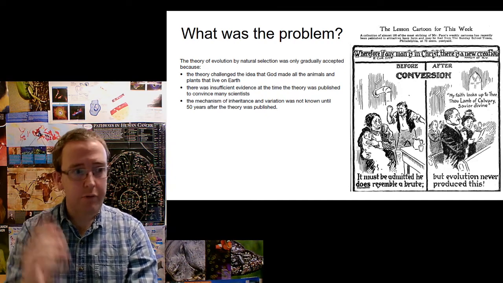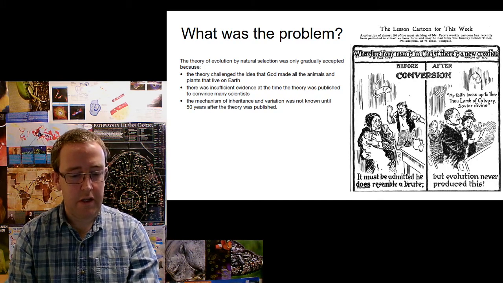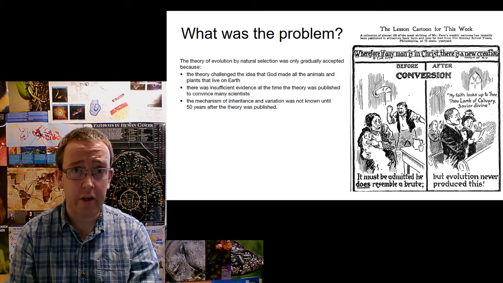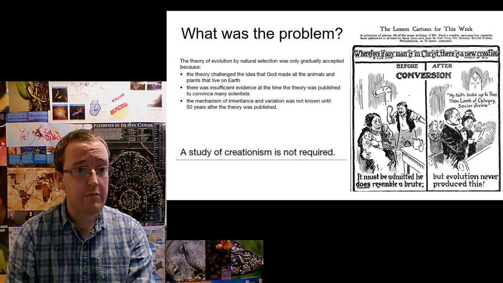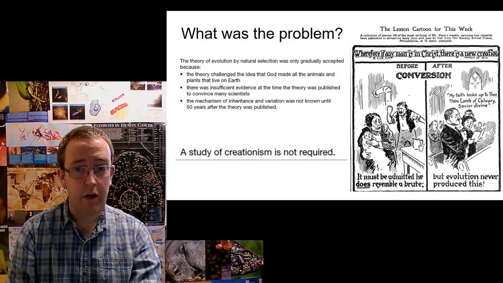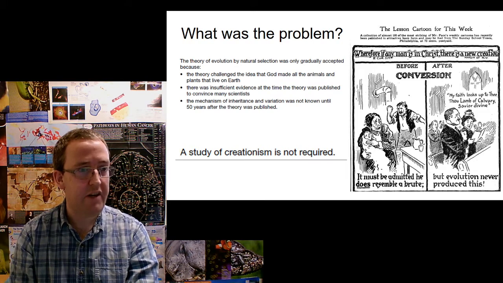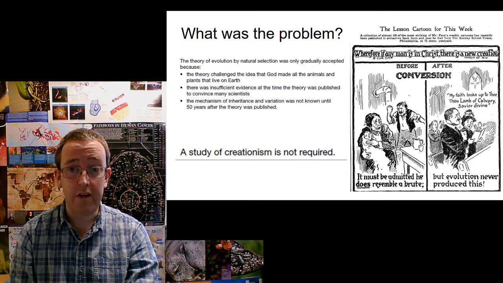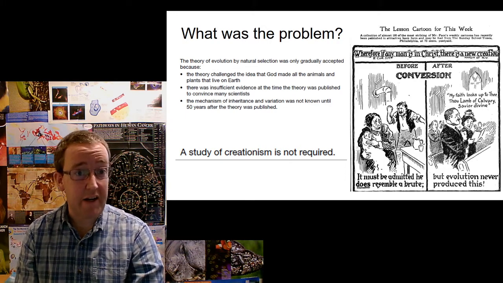But of course you don't need to go too far into the religious and theological side of things, because this is a science course. It says on the syllabus in big bold letters, which I'm very pleased about, a study of creationism is not required. So you will not get marks for talking about creationism, because it is not relevant or accurate here. It's not an RE exam. We want to stick to the science and those points taken directly from the syllabus.